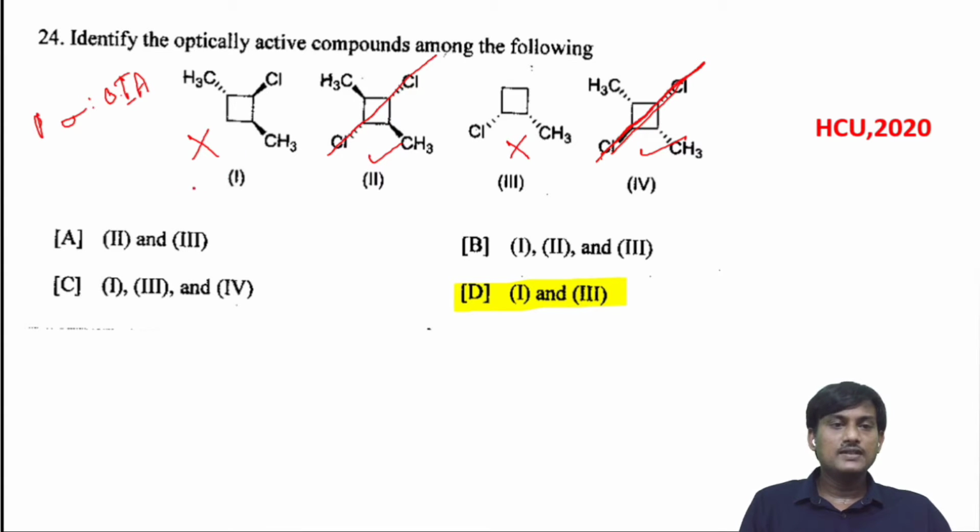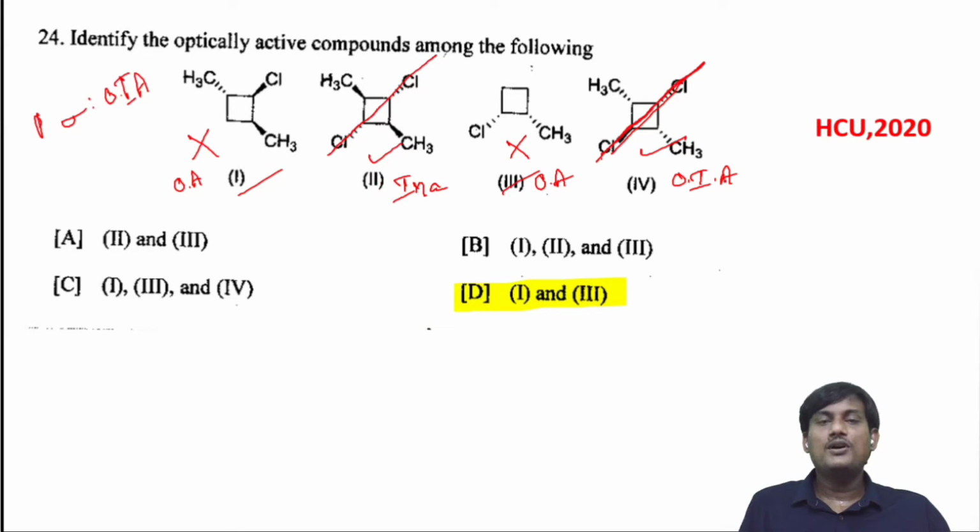So this one does not have a plane of symmetry, so it is optically active. This one is inactive, this one is optically active, and this one is optically inactive. So here 1 and 3 are optically active, 2 and 4 are optically inactive. So the correct option will be 1 and 3.